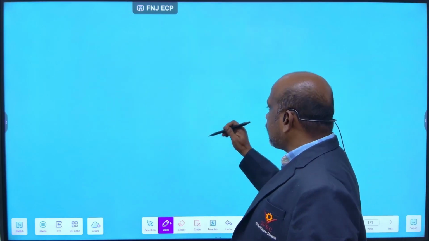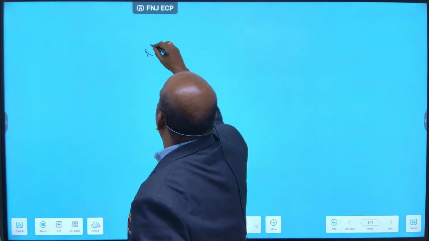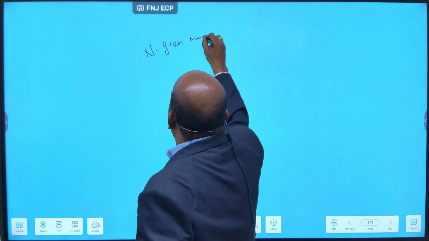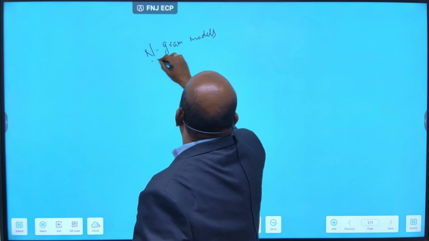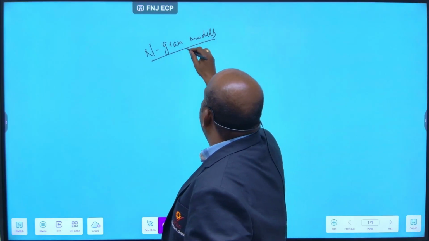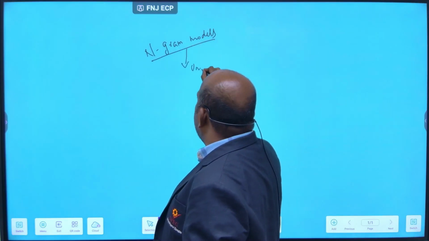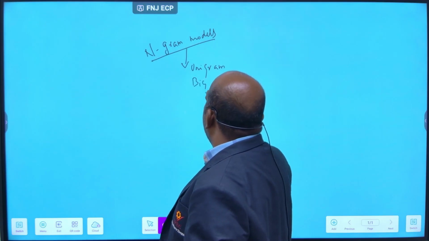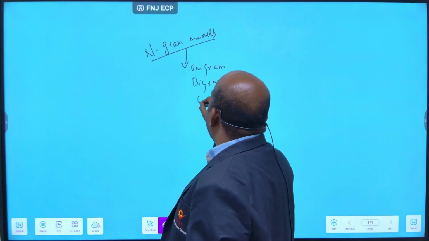Next, n-gram models. In the n-gram models, you should explain what a unigram model means: unigram, bigram, and trigram.